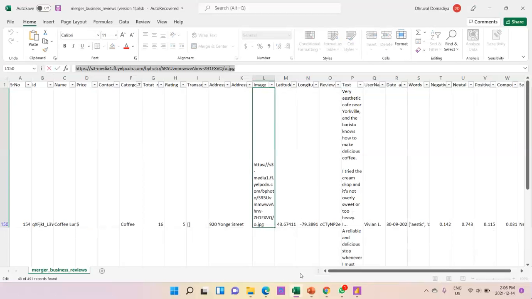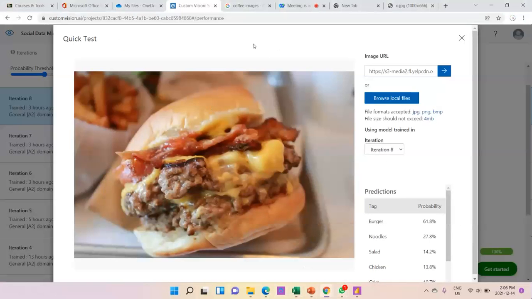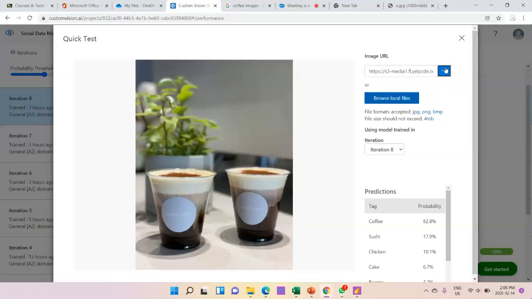I'm just copying the URL and performing the test. So yeah, it's predicted as coffee, and the probability of coffee is 82.8%. So it is predicting correctly.